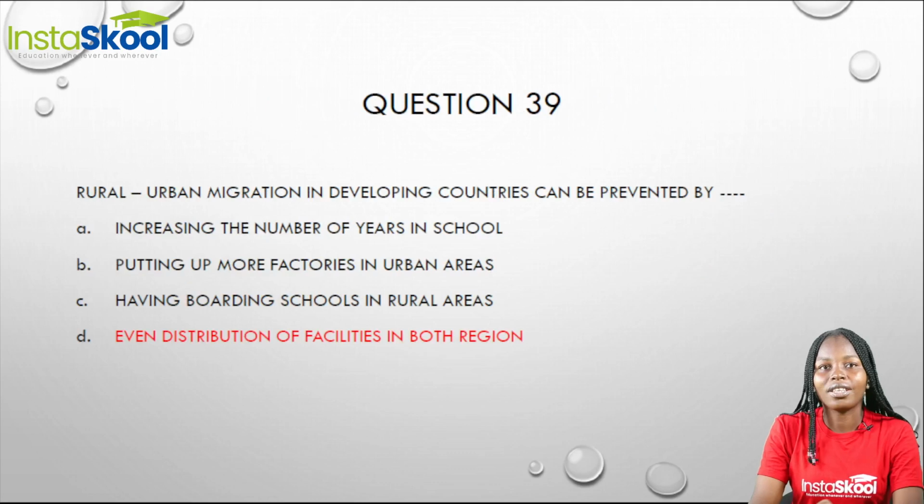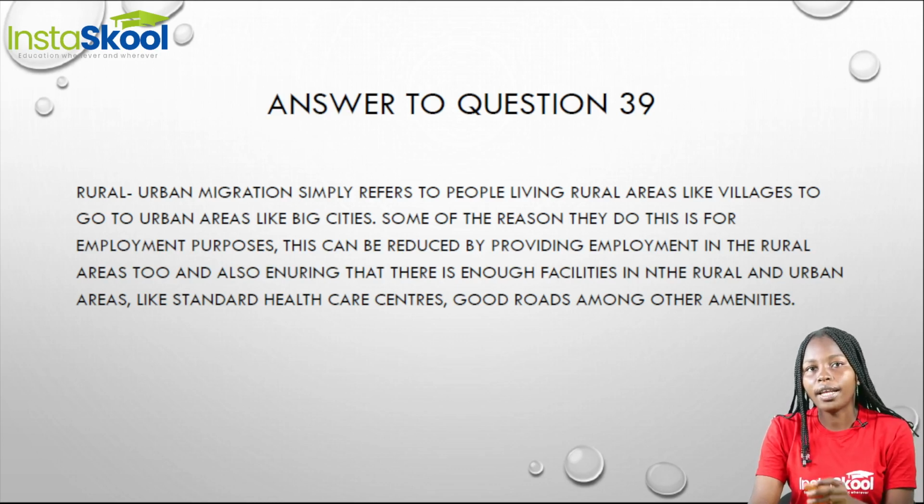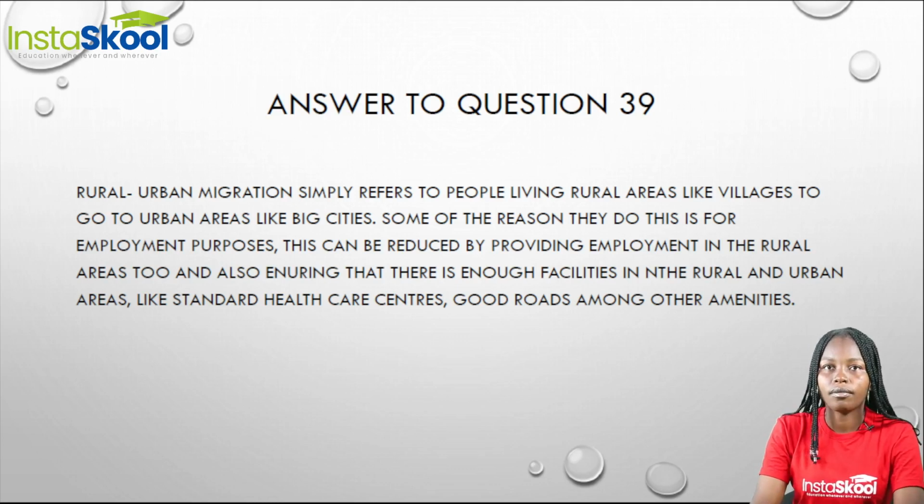Our question 39. Rural-urban migration in developing countries can be prevented by dash. How can we prevent the rural-urban migration? But first, what is the rural-urban migration? It simply refers to people living in rural areas like villages, going or moving to urban areas like big cities. Now, some of the reason they do this is due to employment purposes.